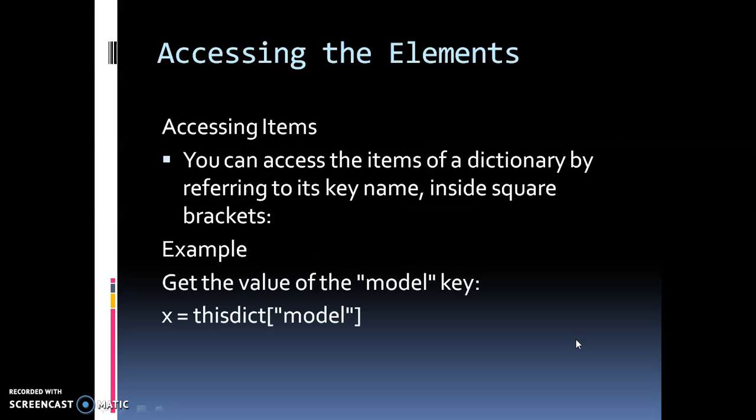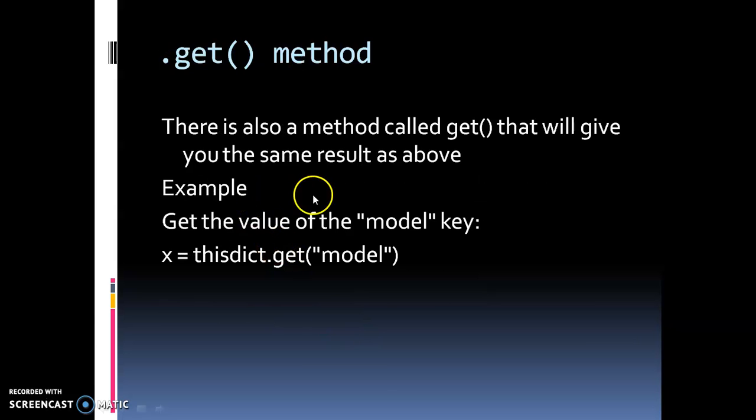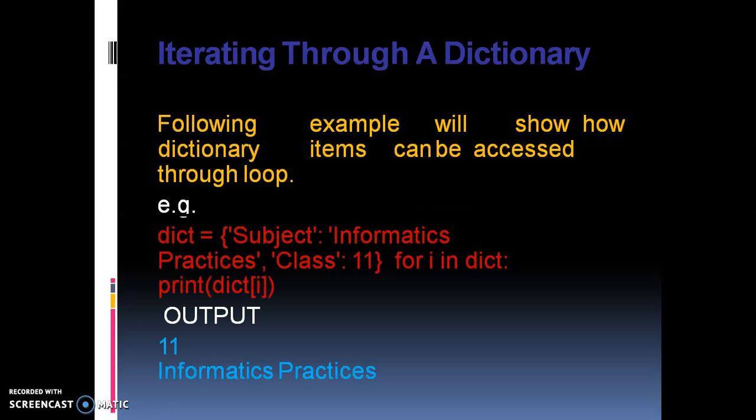So there are two methods to access the elements. This is the first one: in big braces you can write the key name. The second one is using the dot get method: inside the small braces you can write the key. So there are two ways I told you about accessing the elements.